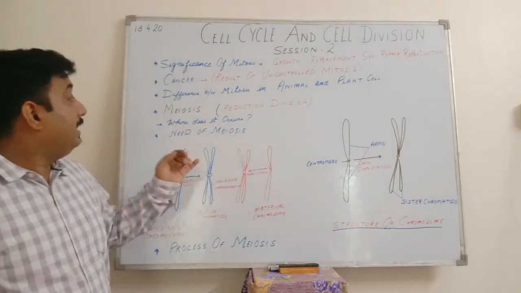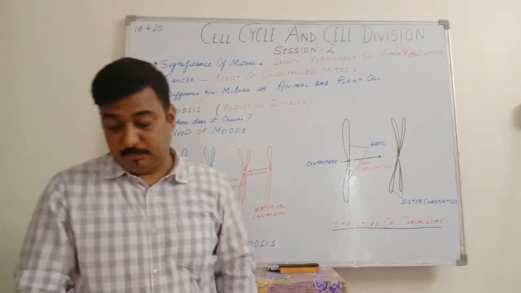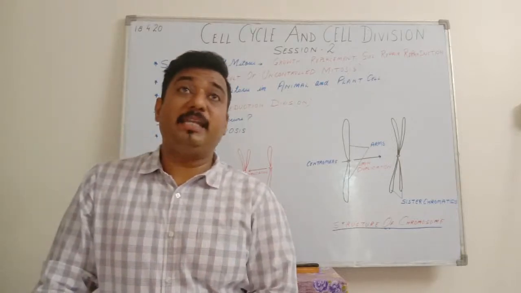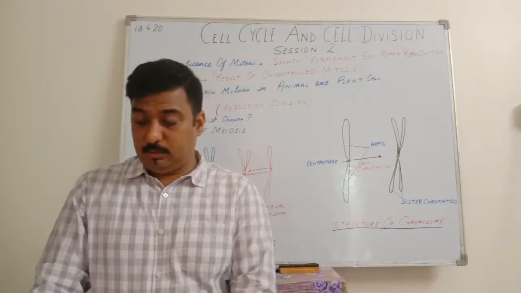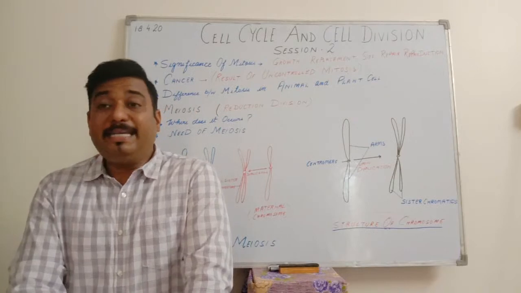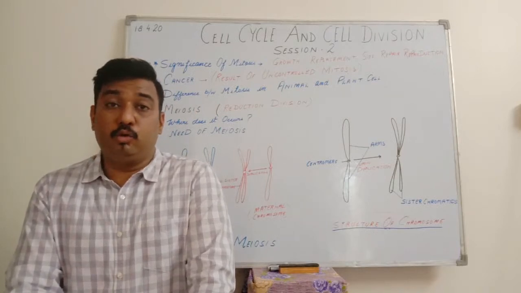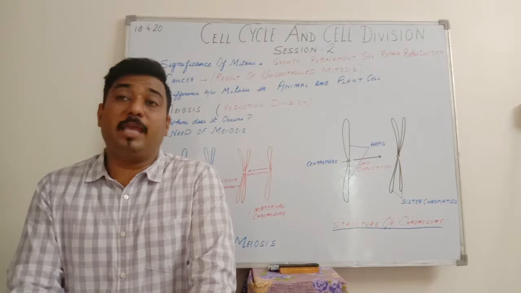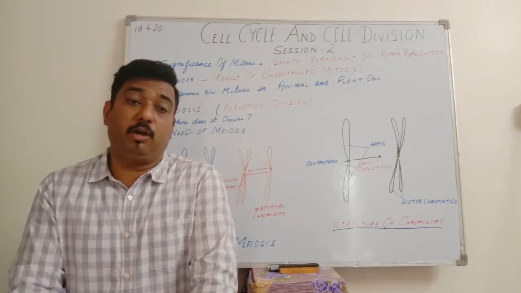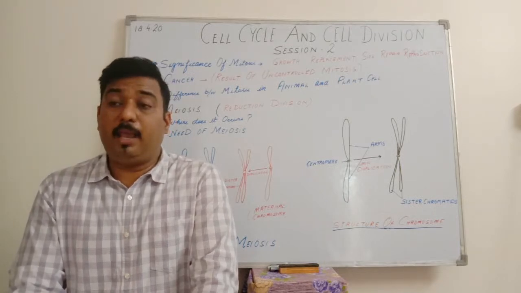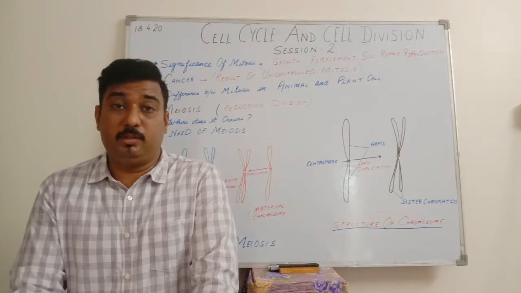Now, what is the need of meiosis? The basic need of meiosis is to maintain the number of chromosomes. Suppose we talk about human beings, they have 46 chromosomes, 23 pairs.